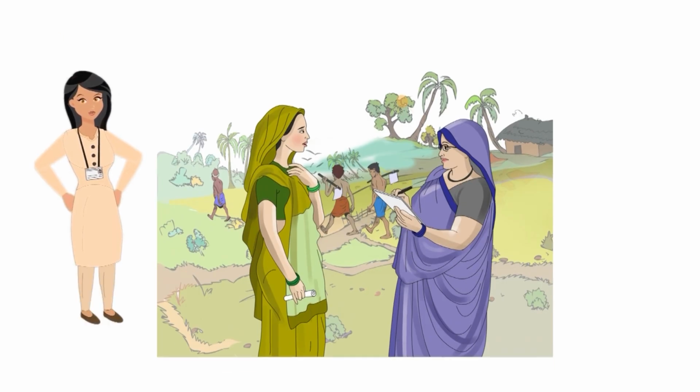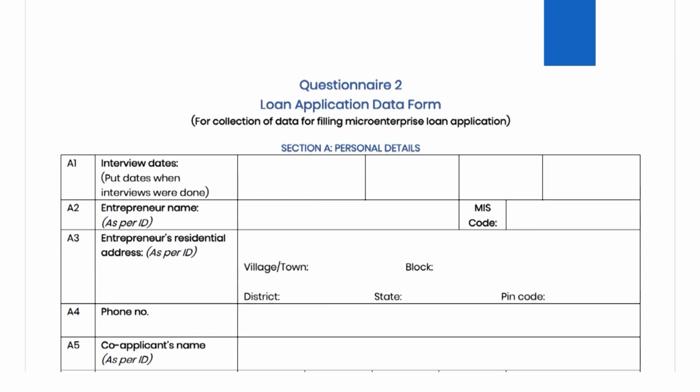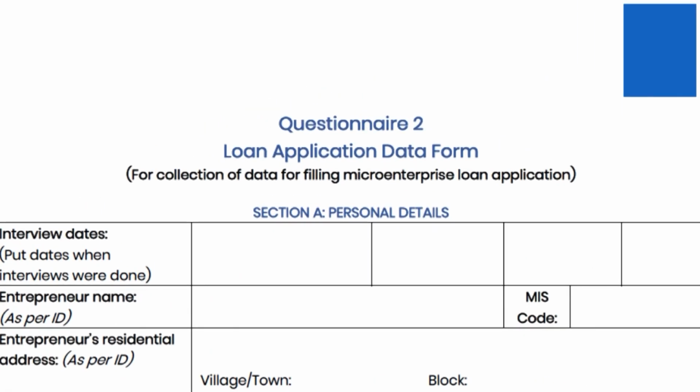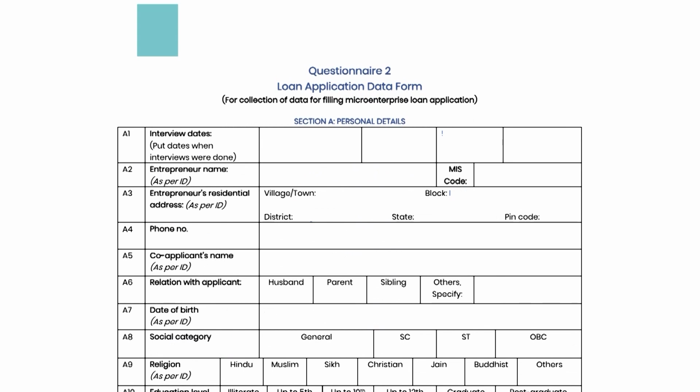One of the important responsibilities of Vitt Sakhis is to gather data of the entrepreneur and her enterprise for filling the bank's loan application. A data collection form called Questionnaire 2 has been developed for this. Vitt Sakhis must collect the data in this form by visiting the entrepreneur's house and business location. Vitt Sakhi may also need to meet the entrepreneur's SHG and talk to a few neighbors and suppliers to gather the data. Based on this data, the mentors will fill the loan application of the bank for individual micro-enterprise loan.